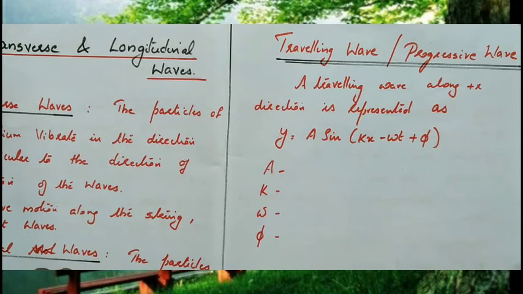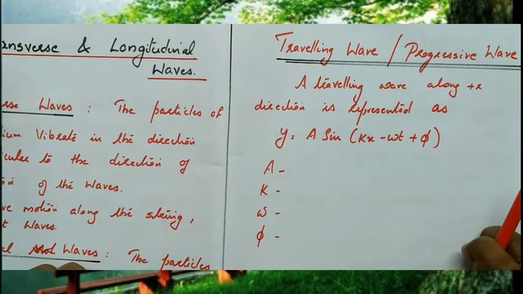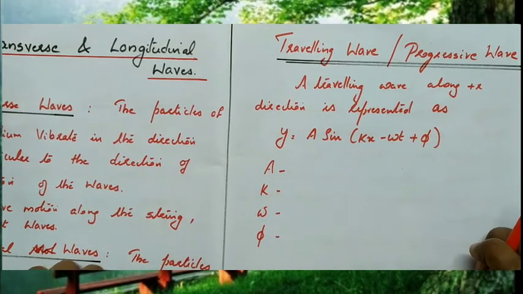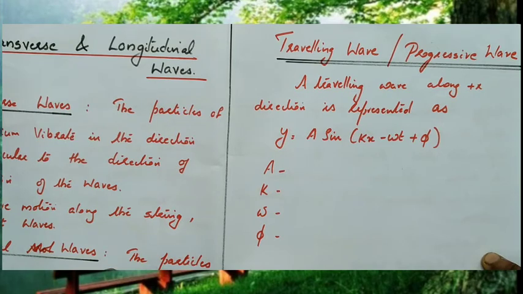So we have studied mainly two types of classification of waves. The first classification is transverse wave and longitudinal wave, and another classification, waves are classified into mechanical waves, electromagnetic waves and matter waves. Again, waves are classified into two types, travelling waves and standing waves.